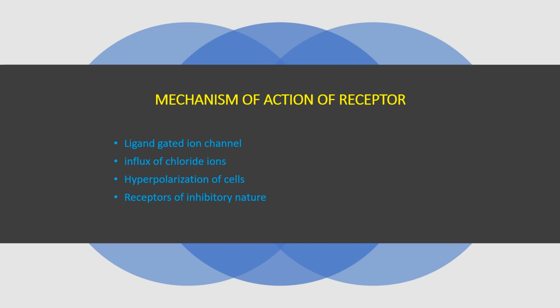Mechanism. These receptors are ligand-gated ion channels. Whenever a ligand attaches to one of the subunits of the GABA receptor complex, it will result in the opening of the ion channel, which causes influx of chloride ions. Influx of chloride ions causes hyperpolarization of cells. Therefore, this means that these receptors are of inhibitory nature.